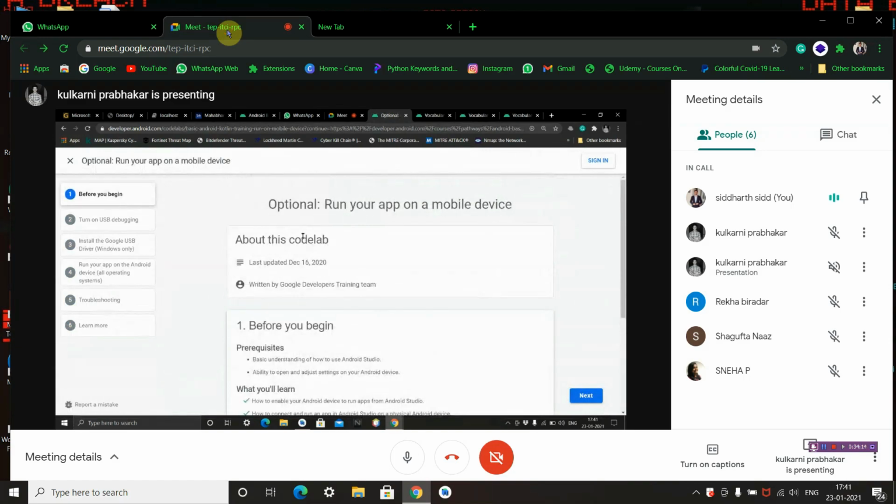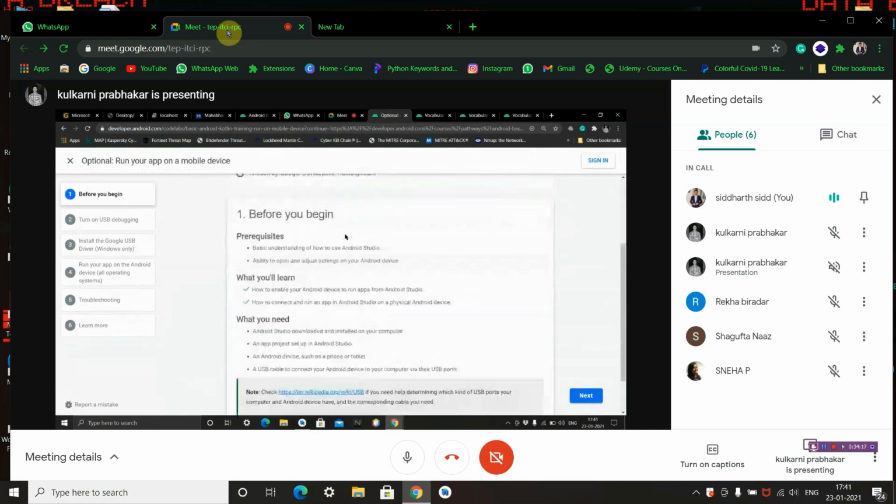Before we get started with this, first we have to know some basic prerequisites required for this. These are the basic understanding of how to use Android Studio, and the ability to open and adjust settings on your Android device, which we have learned previously just a couple of minutes back.